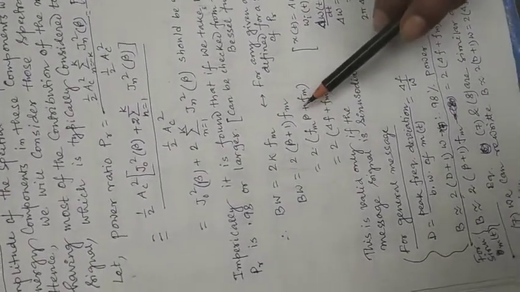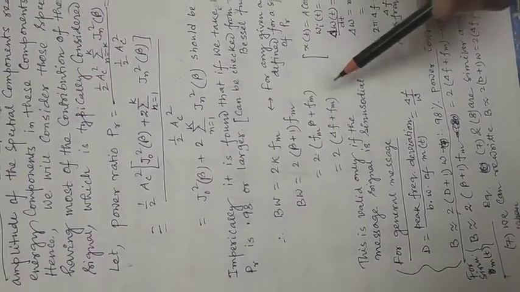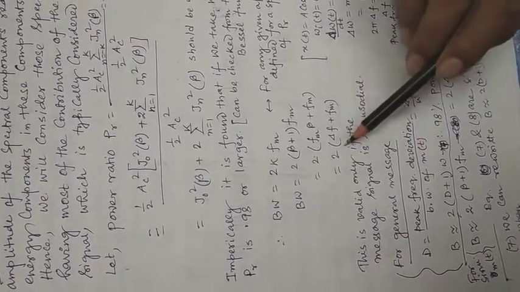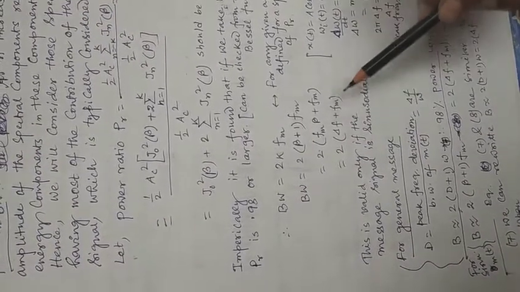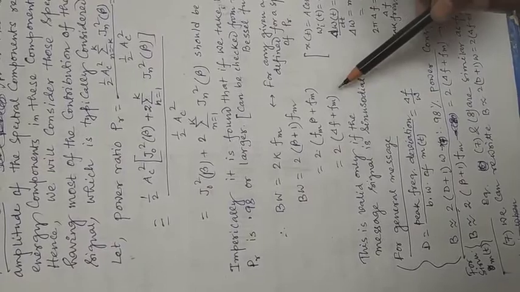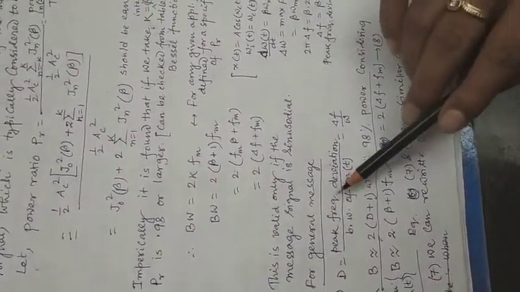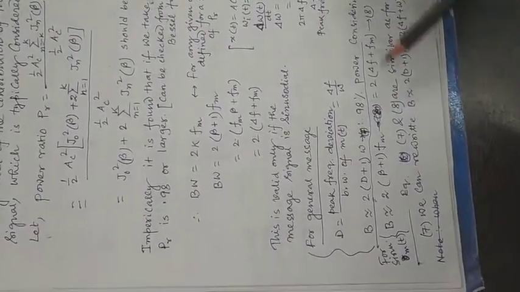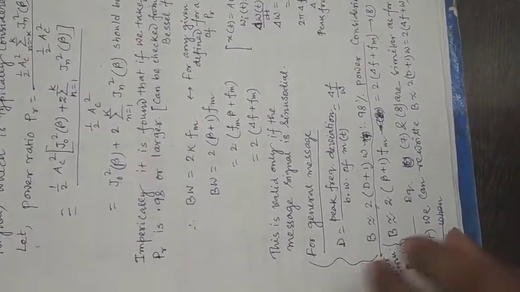That means by substituting beta equals del F by FM, we can see the bandwidth is twice del F plus FM. This is a very important formula for exam and also for interview and for any understanding. Some general message I have given here, you try to understand this.